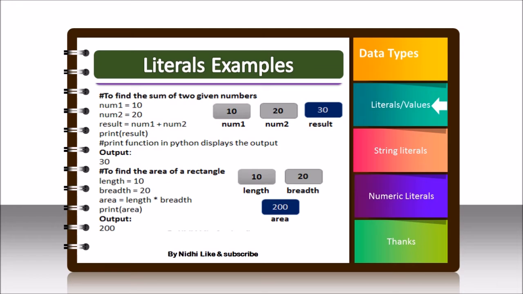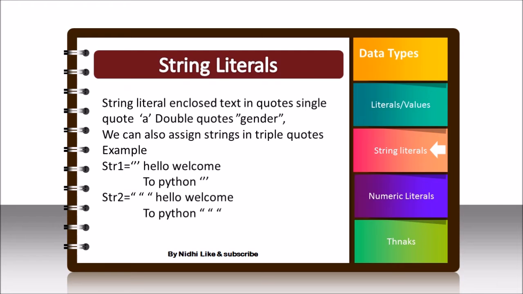This example we have seen in the previous class also, you can just execute it and find the results. Now see string literals. Strings can be enclosed in single quotes, double quotes, or triple quotes. A string can be represented in single quotes, like the example given, or in double quotes, like gender. We can also assign a string in triple quotes. Here string1 is the name of a variable, and we give it the value hello welcome to Python in triple quotes. We can also use double quotes thrice, as in the example given. These are all valid strings.